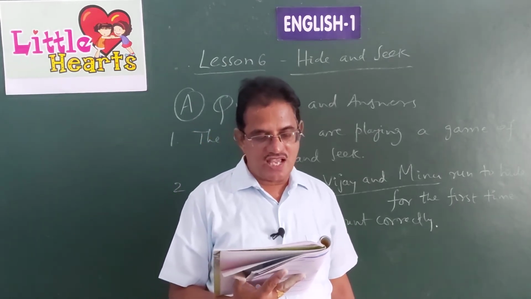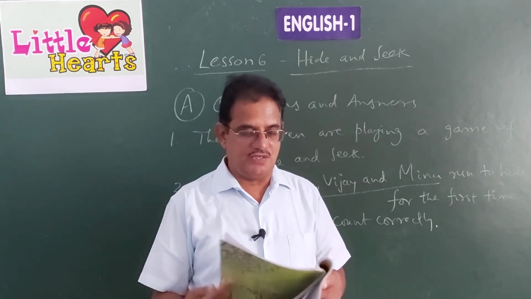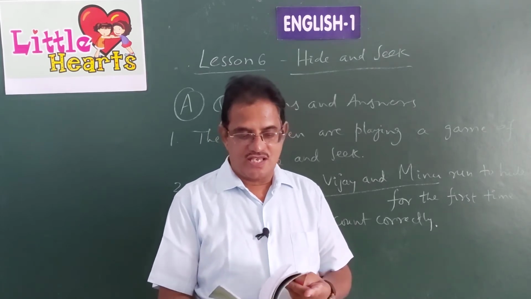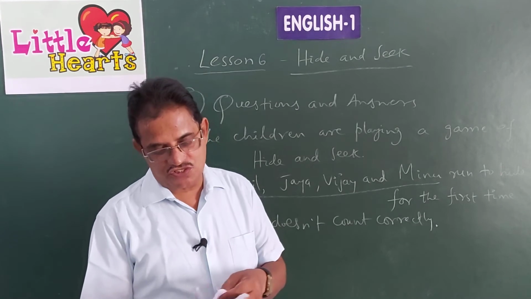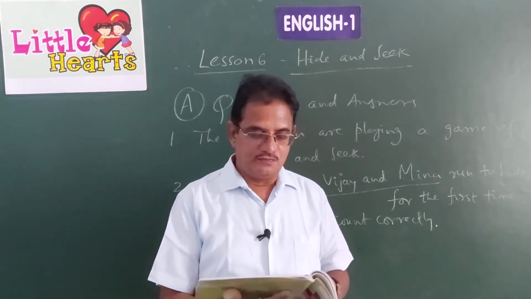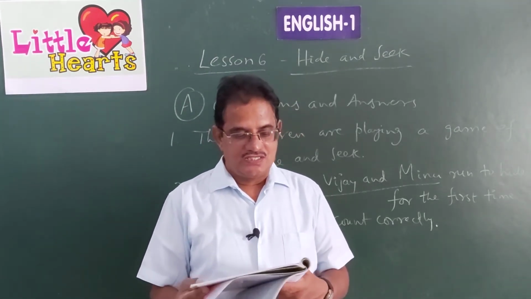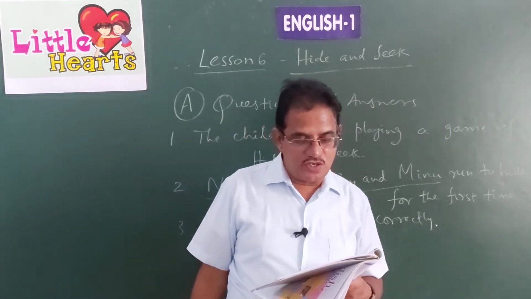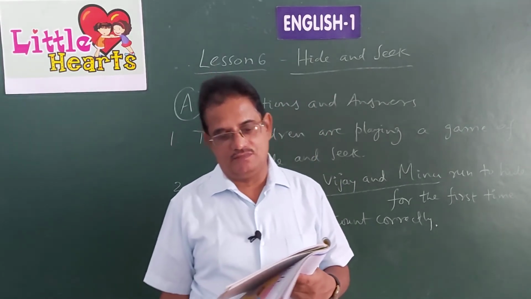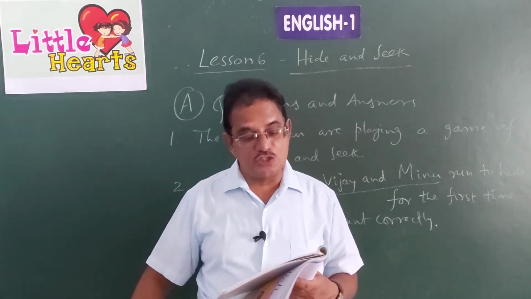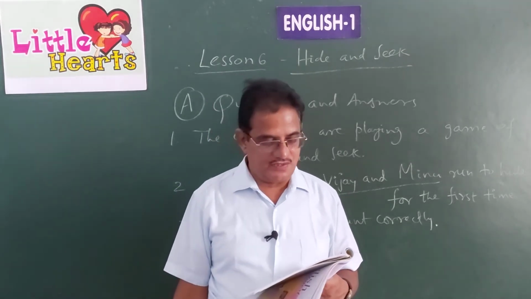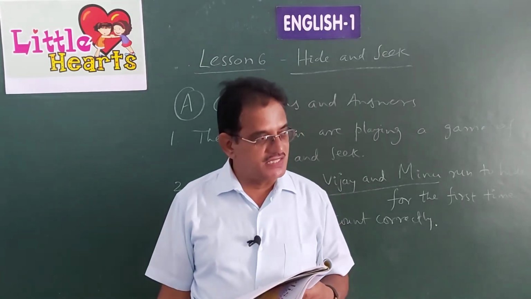Number 2, Ajay stands by the mango tree. Yes, of course. It is also true. Sentence number 3, Ajay's shoe is poking out from behind the shed. No, it is not correct because Nikhil's shoe is poking out from behind the shed. So third one is false.